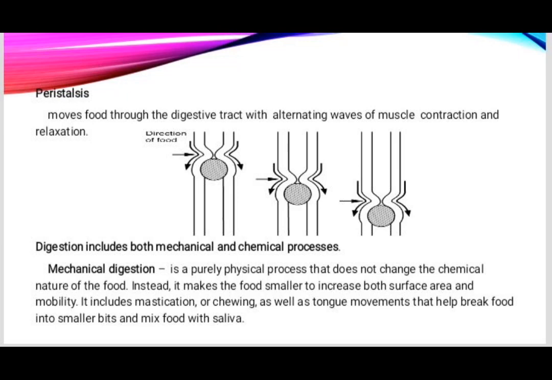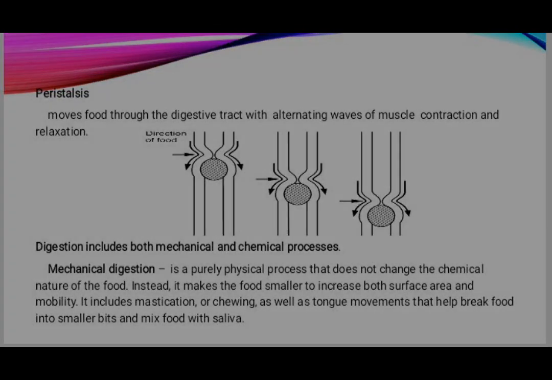Digestion includes both mechanical and chemical processes. Mechanical digestion is a purely physical process that does not change the chemical nature of the food. Instead, it makes the food smaller to increase both surface area and mobility. It includes mastication or chewing as well as tongue movements that help break food into smaller bits and mix food with saliva.